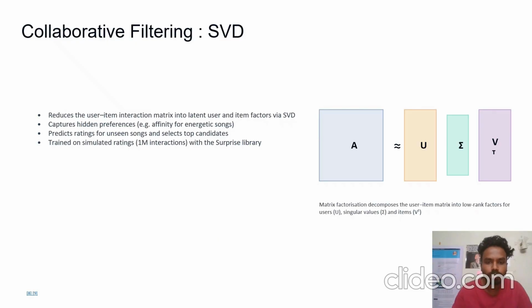Next, collaborative filtering. For collaborative filtering, I have used SVD. I have used SVD from the scikit-surprise library, and what SVD actually does is it converts the user-item rating matrix into user factors and item factor matrices. So it decomposes the overall matrix into two different submatrices, and by doing this we can capture the hidden patterns like users like energetic songs, or maybe users like fast tempo songs, loudness, or jazz music, and finally it predicts the rating of unseen songs and generates the candidate recommendations.